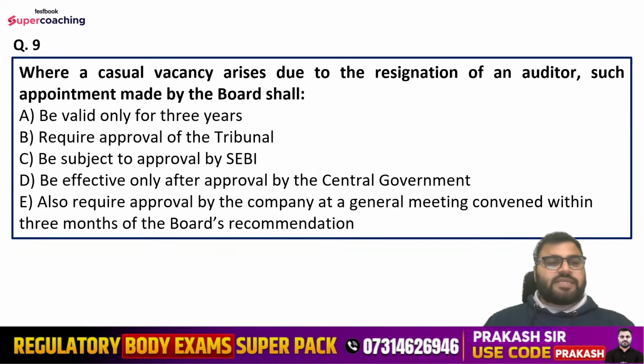Question number 9 is saying: where a casual vacancy arises due to the resignation of an auditor, such appointment made by the board shall, options are: be valid only for 3 years, require approval of the tribunal, be subject to approval by SEBI, be effective only after approval by the central government, or also require approval by the company at a general meeting convened within 3 months of the board's recommendation.